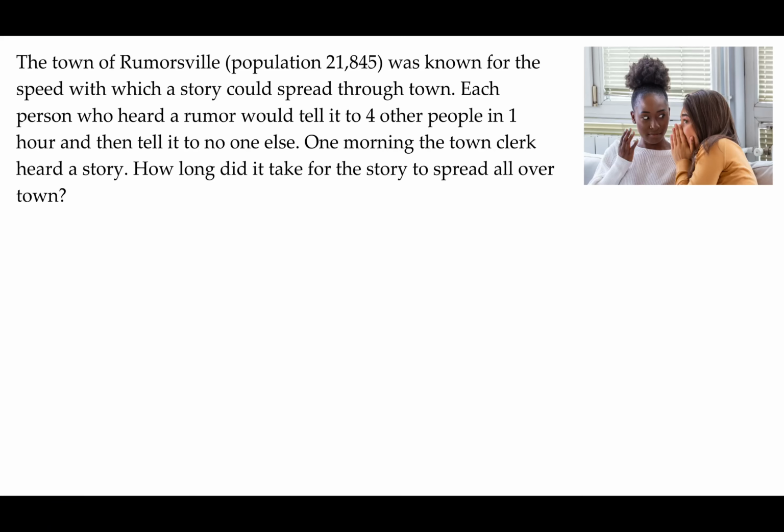Here we go. The town of Rumorsville, population 21,845, was known for the speed in which a story could spread through town. Each person who heard a rumor would tell it to four other people in 1 hour and then tell it to no one else. One morning, the town clerk heard a story. How long did it take for the story to spread all over town? Grab your paper and pencil and see if you can figure this out, and then resume the video once you're done.